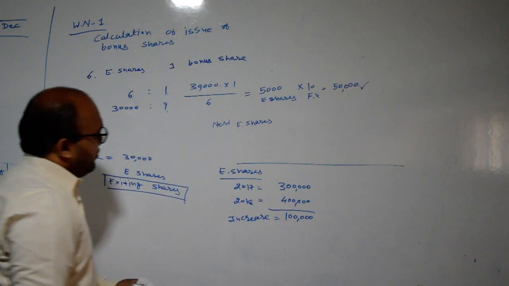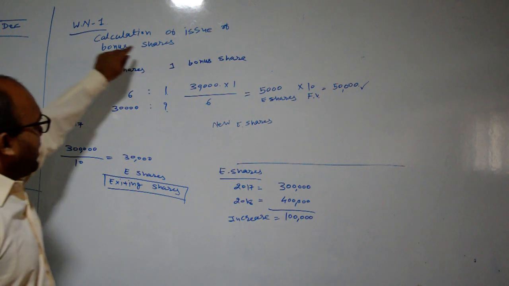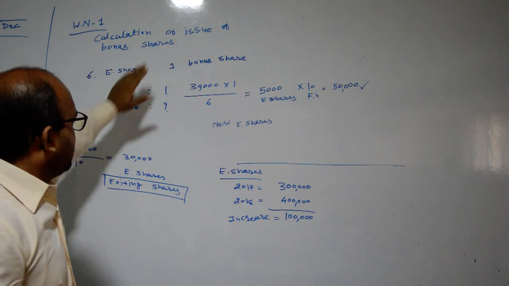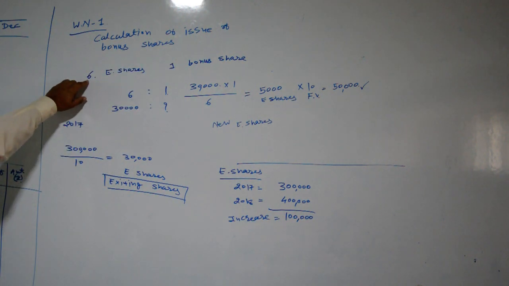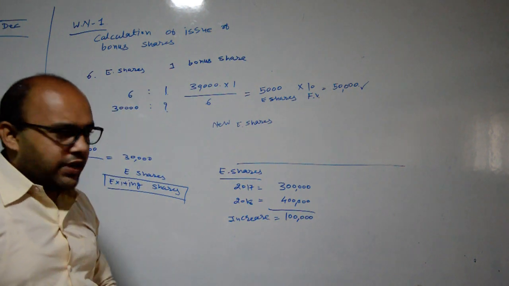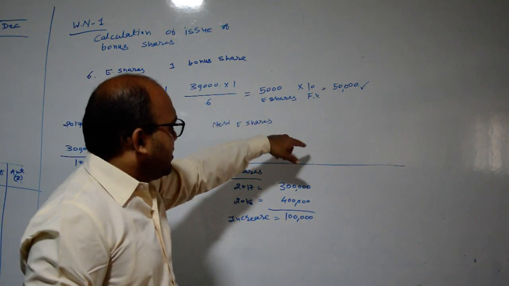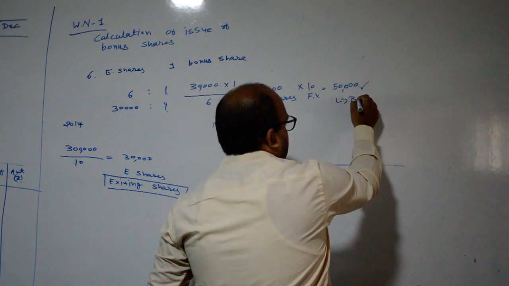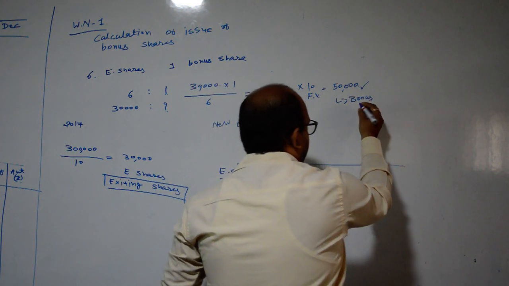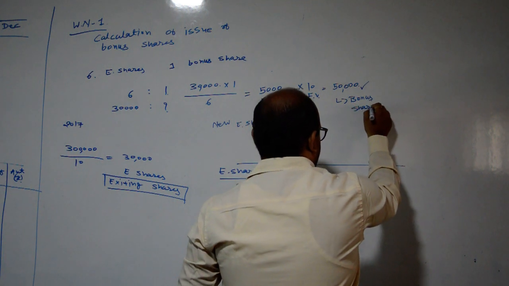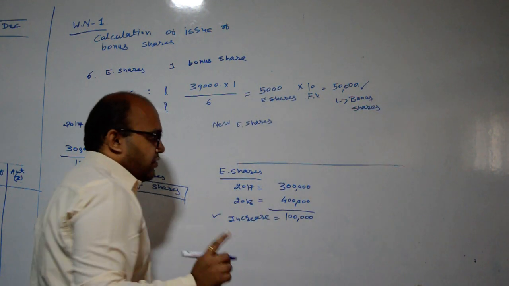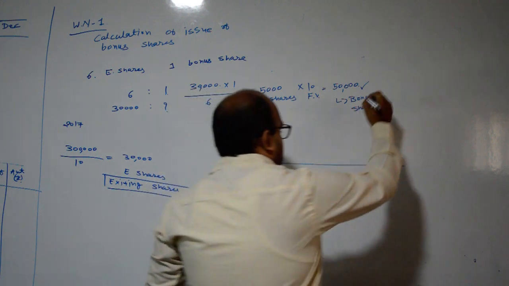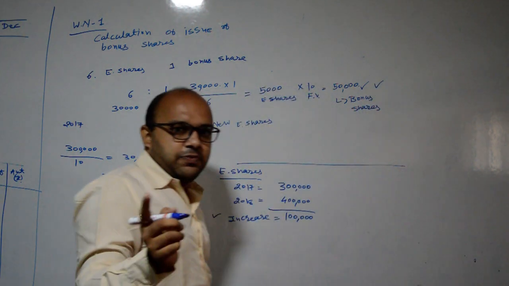We are also repeating the calculation on equity of bonus shares. When there are 6 equity shares, 1 bonus share is provided, then 5,000 equity shares and 50,000 rupees are bonus shares. Please check that matter. There is an increase of rupees 1 lakh, when there is an issue of only bonus shares for rupees 50,000.